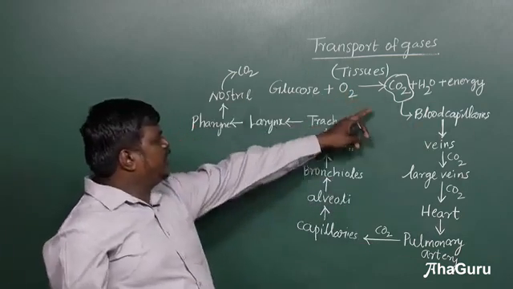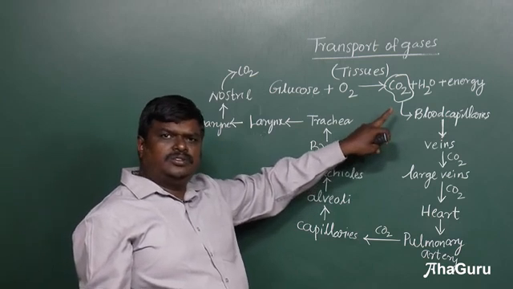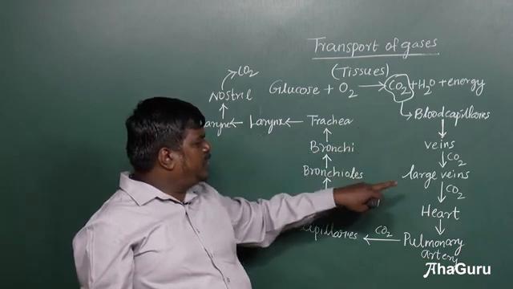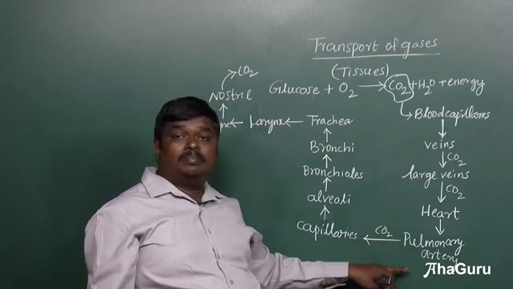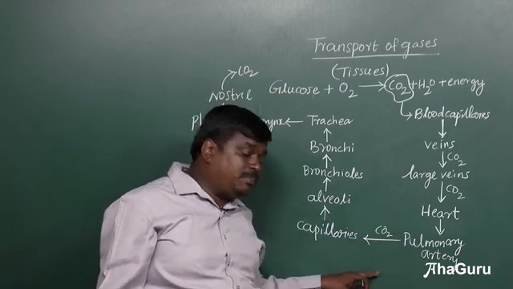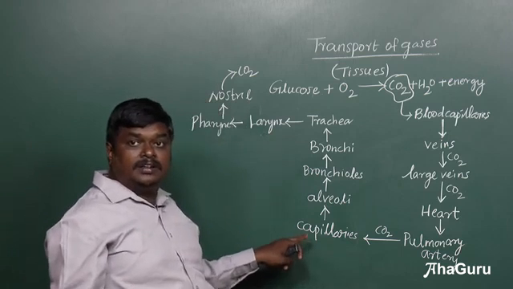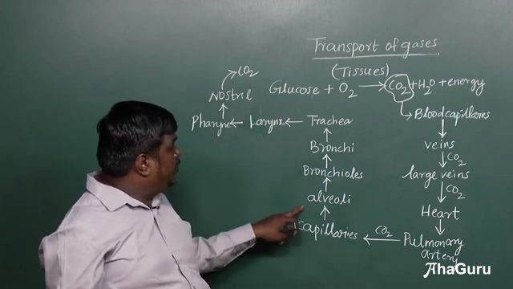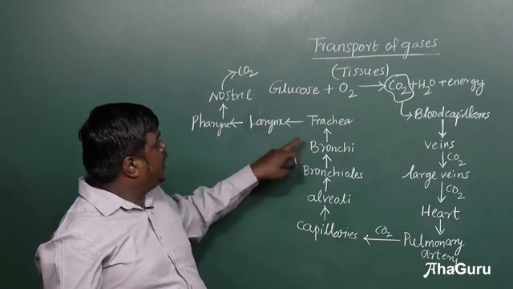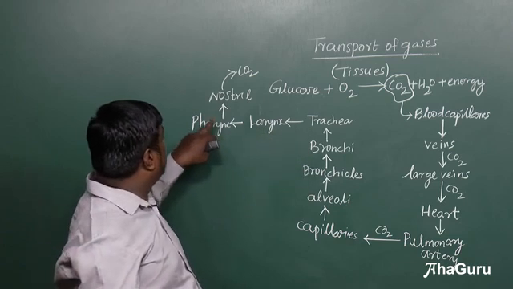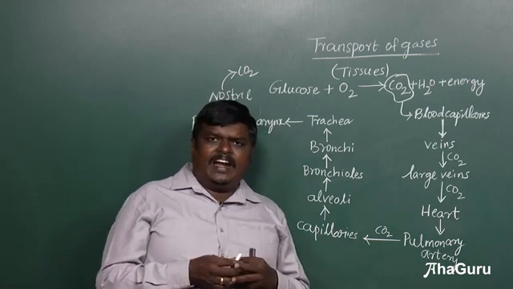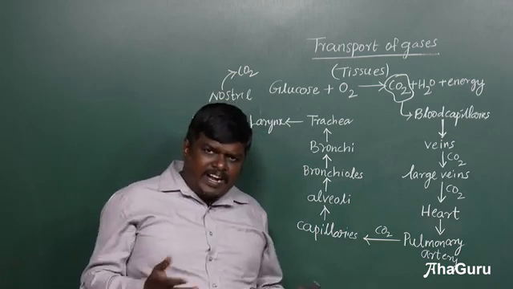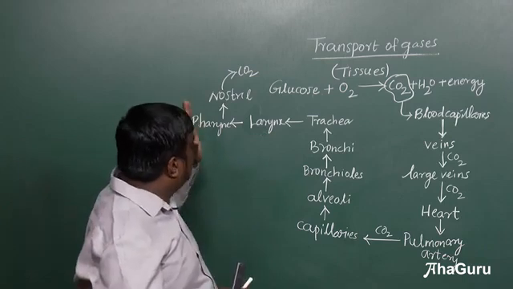The carbon dioxide from the tissues enters into blood capillaries. Through the blood capillaries, it enters the veins, veins to large veins to heart. From the heart to the pulmonary artery, the carbon dioxide blood reaches the capillaries. Through the capillaries, it reaches the alveoli, bronchioles, bronchi, trachea, larynx, pharynx, nostril, and moves out. So now you can understand how the transportation takes place.